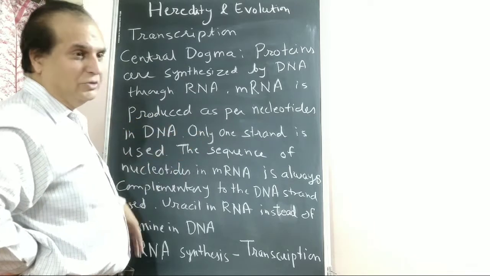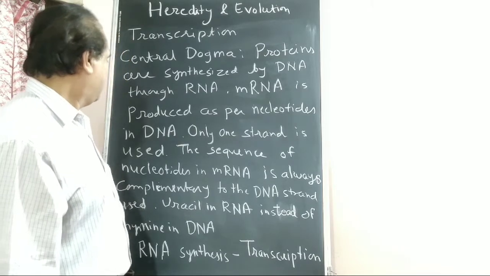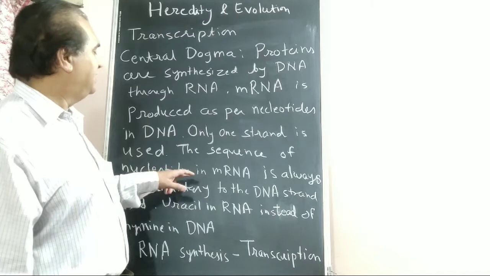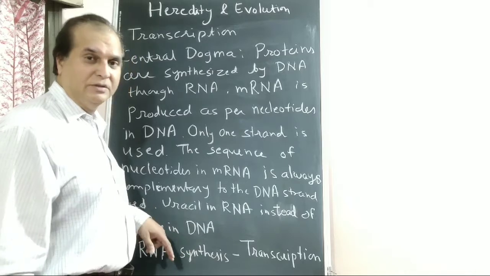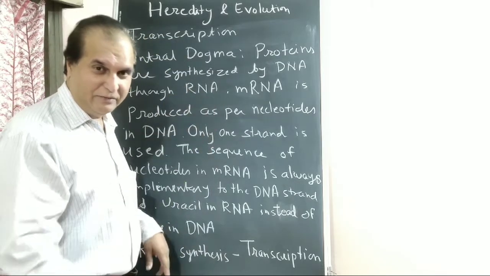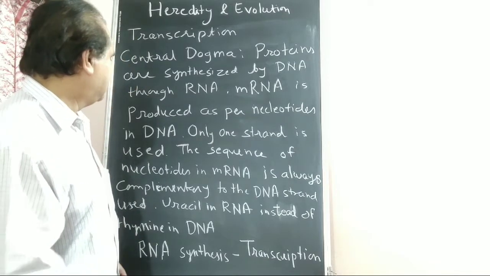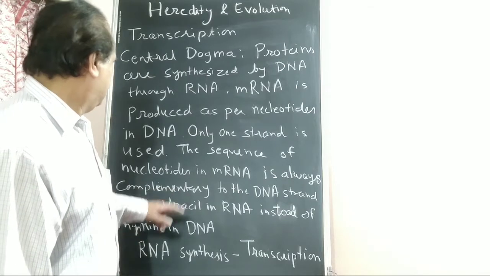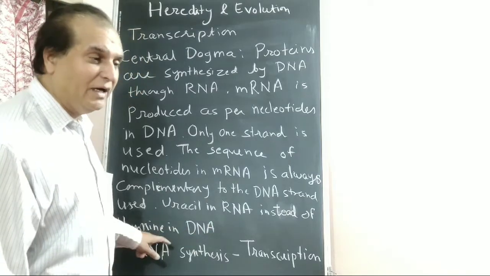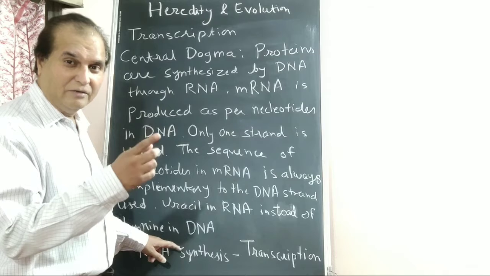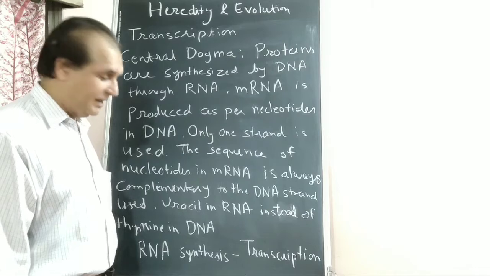Only one strand is used. In DNA there are two strands, the Watson-Crick model. Remember, the sequence of nucleotides in mRNA is always complementary to the DNA strand used. Whichever strand is used, the complementary sequence is produced in mRNA. The messenger just produces the message. In RNA there is uracil instead of thymine in DNA. Adenine, guanine, cytosine, and thymine in DNA; instead of thymine, uracil is used in RNA.